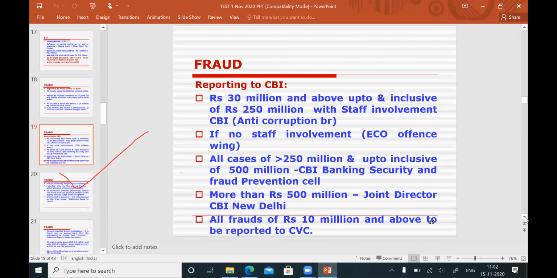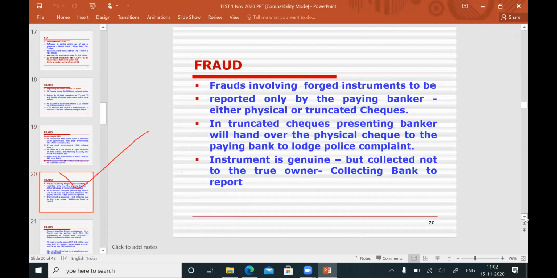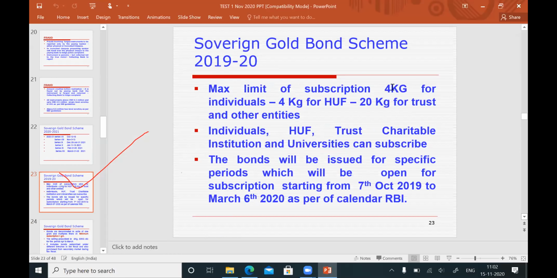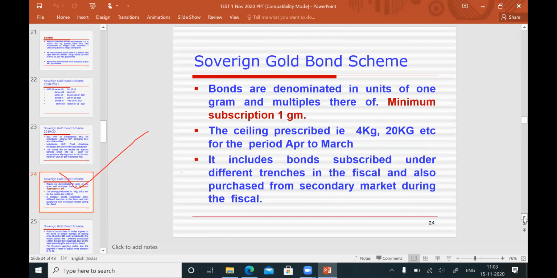Let us see the PowerPoint. Regarding sovereign gold bond, see the maximum limit of subscription: 4 kilograms for individuals, 4 kilograms for HUF, and 20 kilograms for trusts and other entities. So this is only a subscription. The minimum subscription is 1 gram. The ceiling prescribed is how much a person can subscribe in a financial year: 4 kilogram, 20 kilogram. It is for the financial year, not the calendar year.